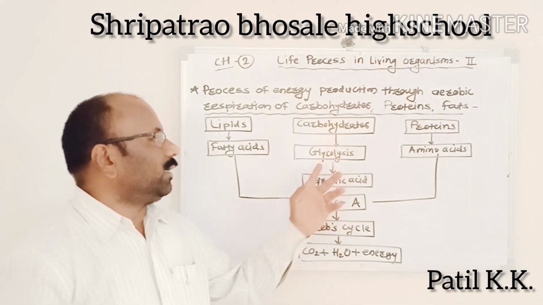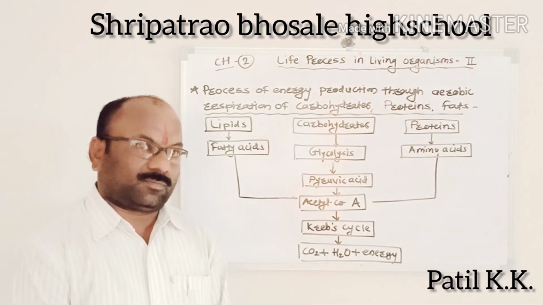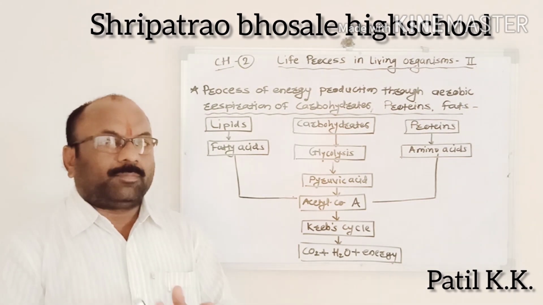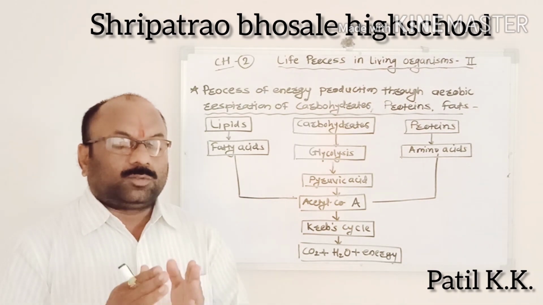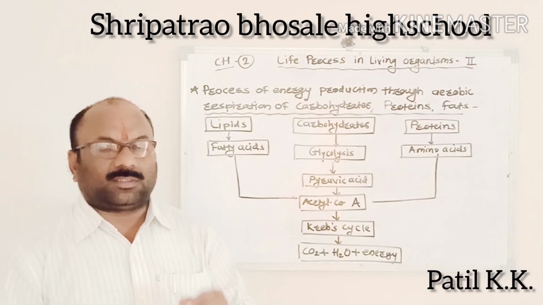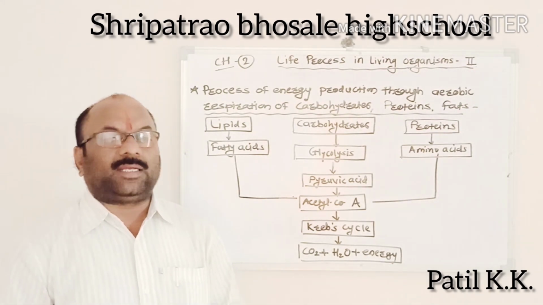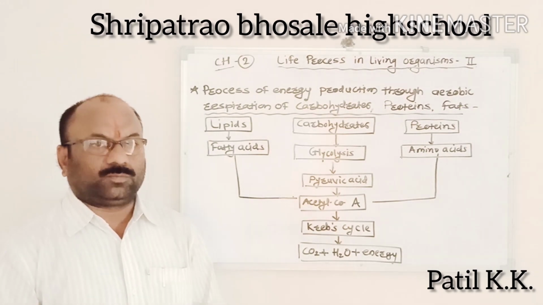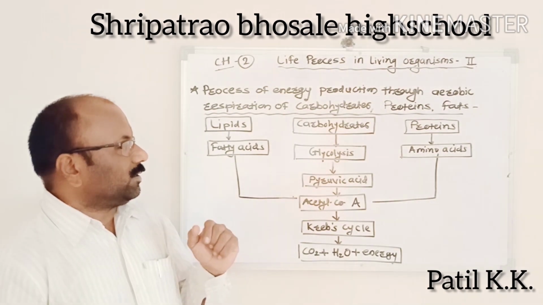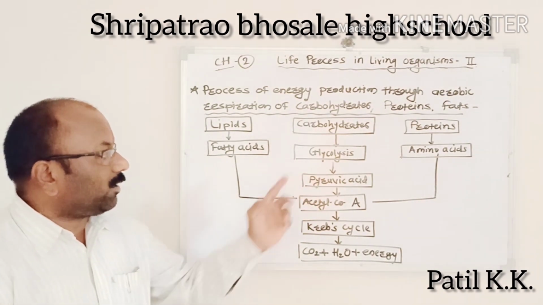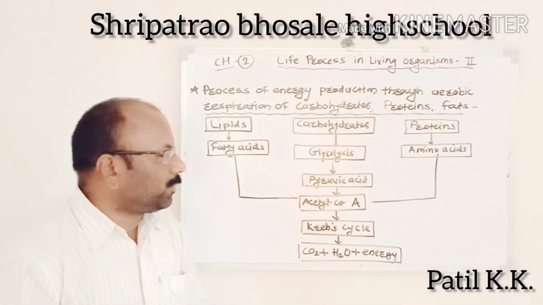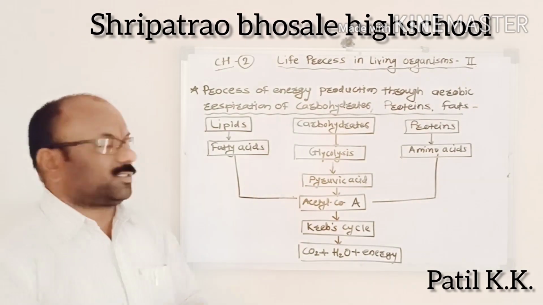In the process of glycolysis, glucose is oxidized step by step, and two molecules of pyruvic acid, two molecules of water, two molecules of ATP, and two molecules of NADH2 are formed. Glycolysis occurs in the cytoplasm, forming pyruvic acid.